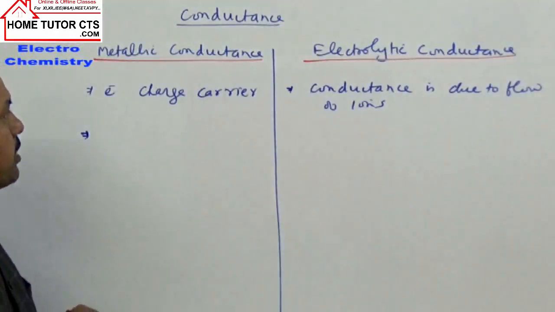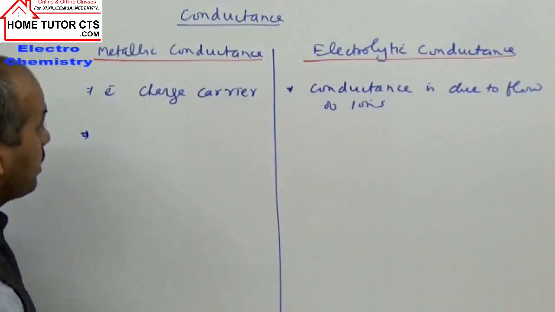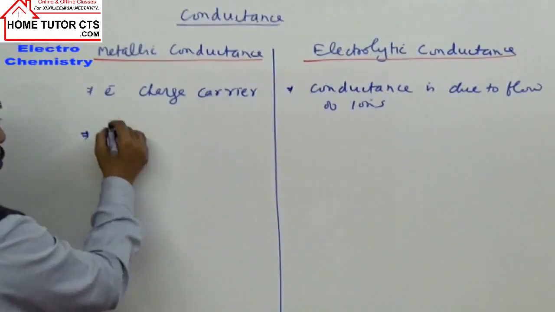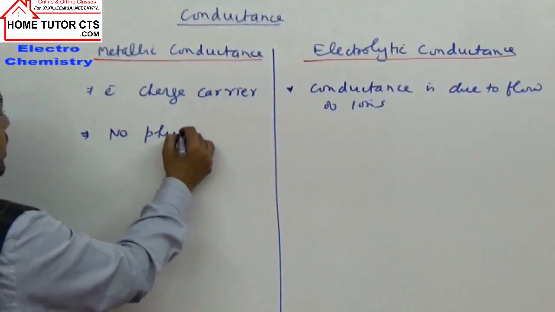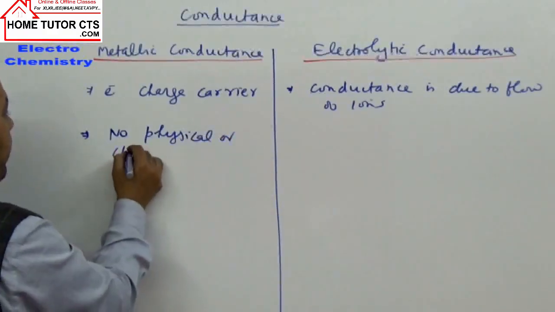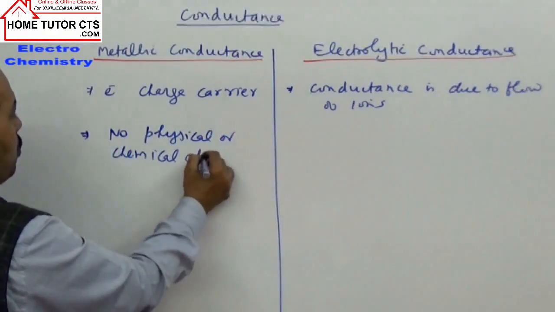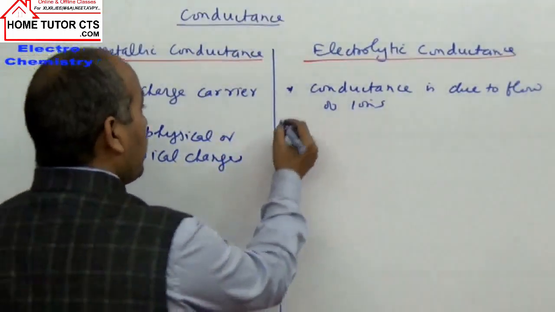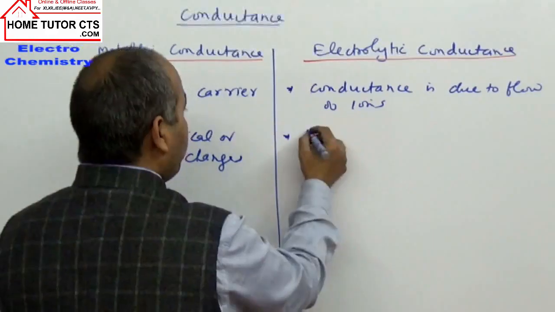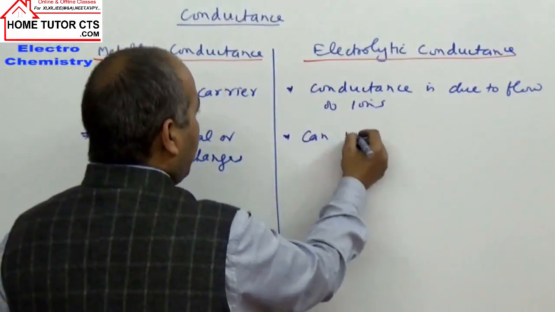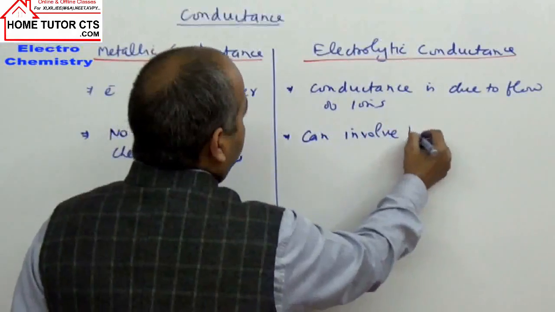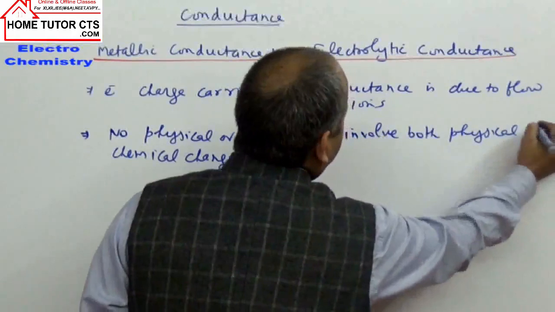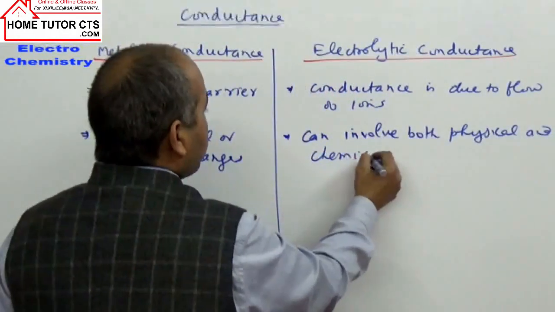The next difference can be taken here. In metallic conductance, there are no physical or chemical changes during conductance. Whereas in electrolytic conductance, they can involve both physical as well as chemical changes.